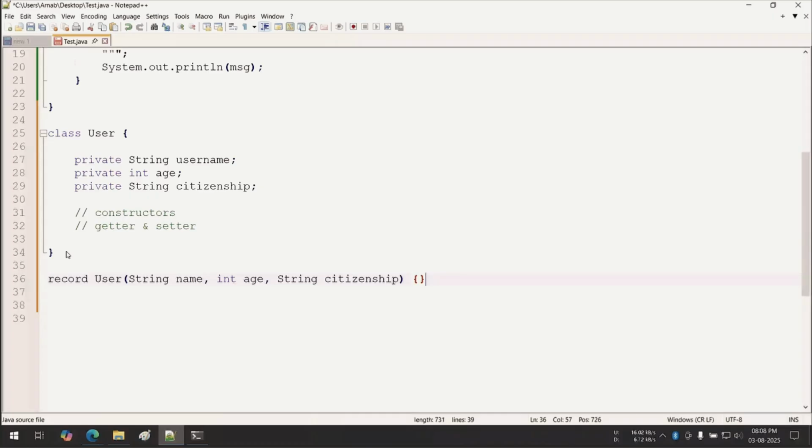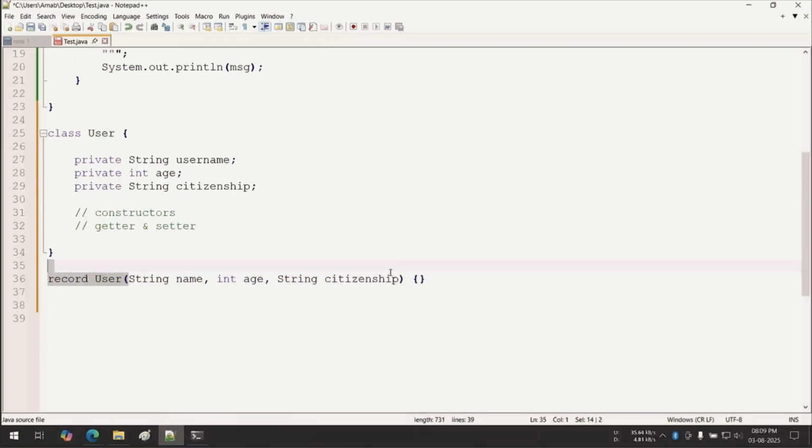Understood, guys? Now what will happen? Automatically an all-args constructor and all getters will be generated. Up to this, have you understood? Automatically an all-args constructor and getters will be generated. Understood, guys? An all-args constructor means that to create the user object, you need to provide all these values.